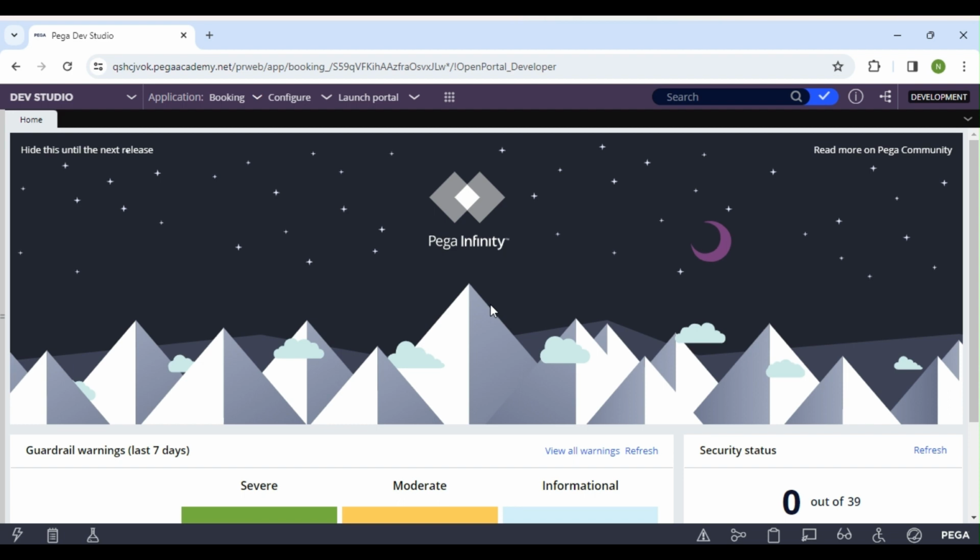Connector is when the external system is providing a service and we connect with them to get the response. That is a connector. And the service is when we are providing a service and some other system is connecting with us to get the response. That is a service. So now I'm going to explain about the connector.